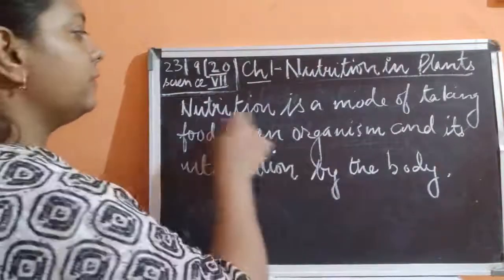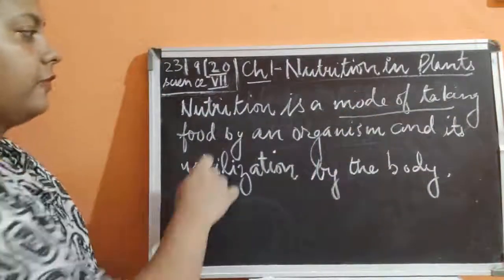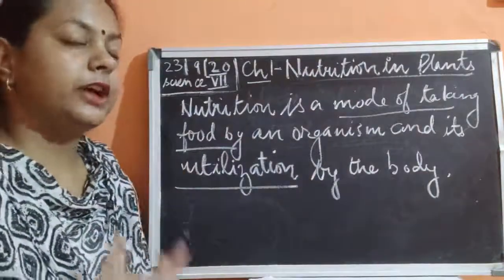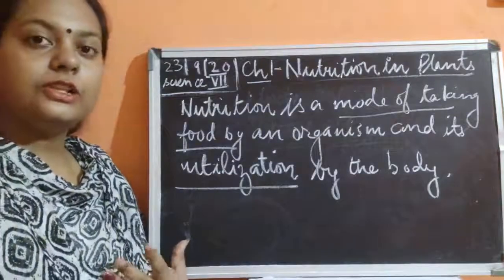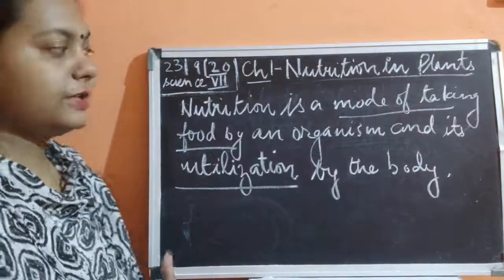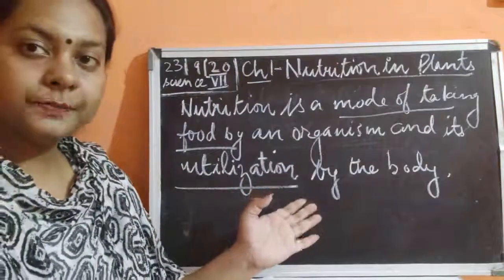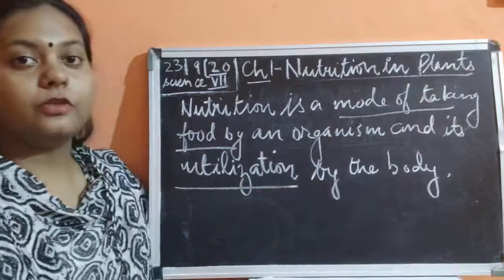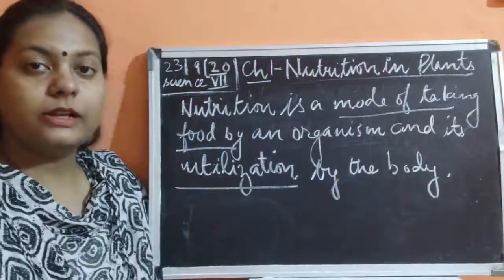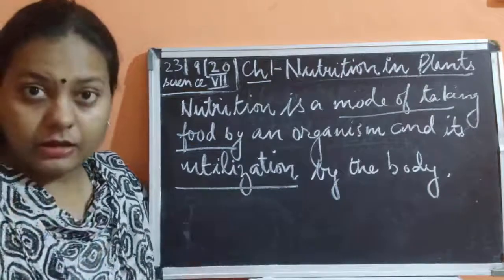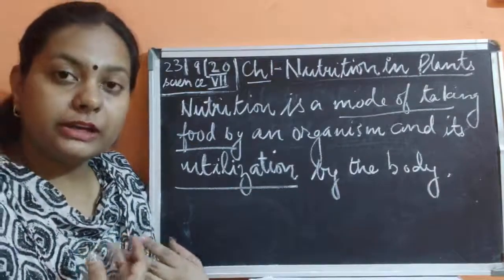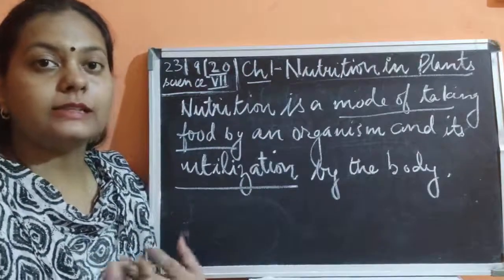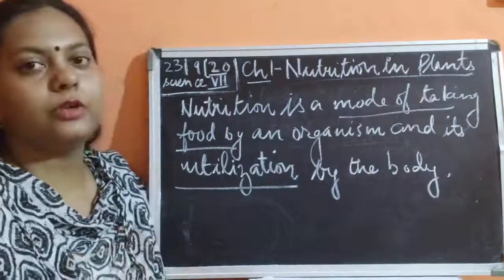Once we are taking enough food, what happens? Energy is liberated, energy is released. Where is this energy going? This energy is utilized by our body in doing various works. If we are not able to eat food, we are not able to do work. For example, if you are not eating your food, you cannot walk, and your body becomes weak. You will always feel lazy and not energetic, not able to write, walk, sleep, anything. You could not do any work if you are not eating food.